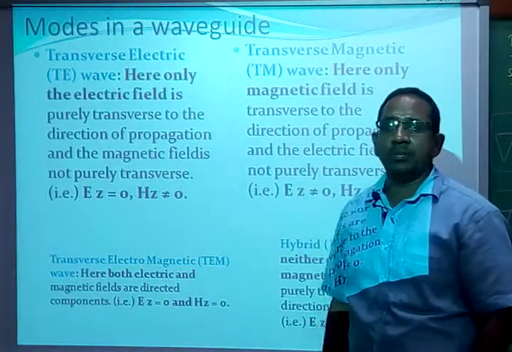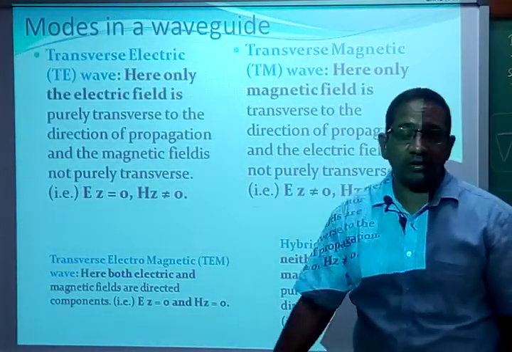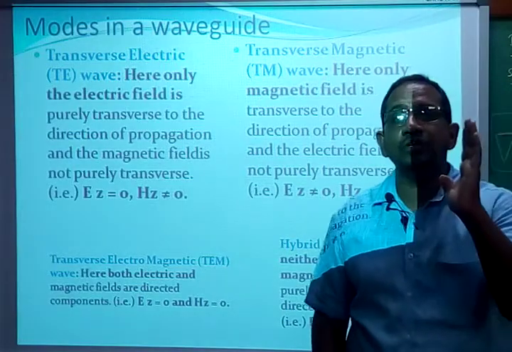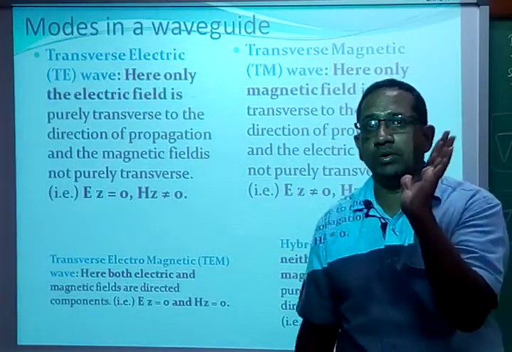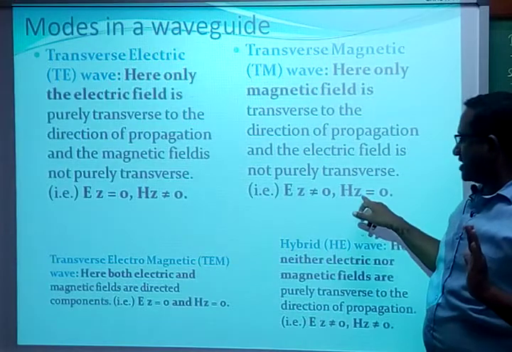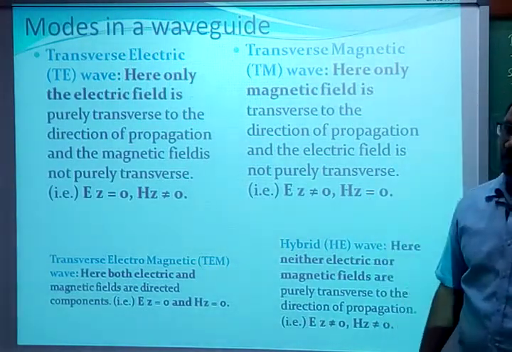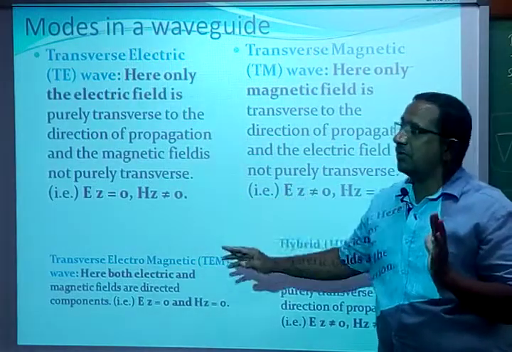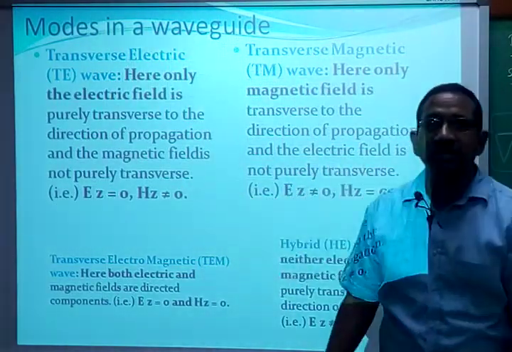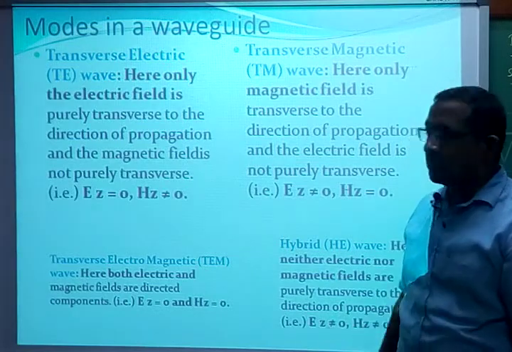Exactly similarly, the transverse magnetic field means the magnetic field is transverse to the propagation of the wave. That means along the z direction Hz is equal to 0, whereas Ez is not equal to 0. Only TE or TM waves exist in the rectangular waveguide, which is very important for us.